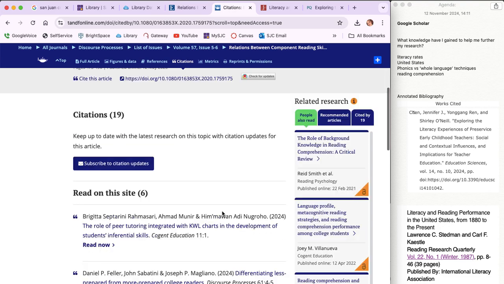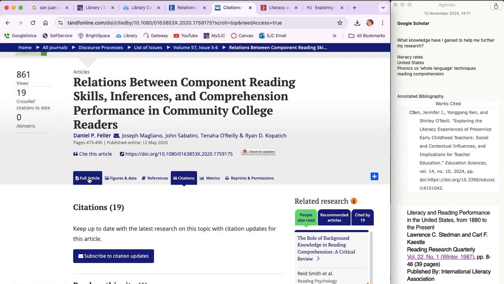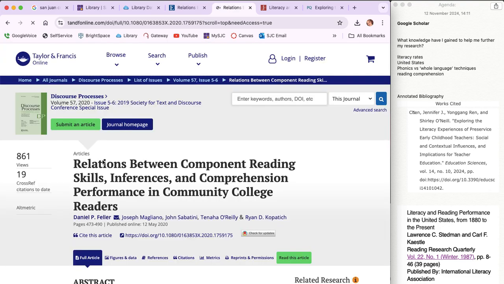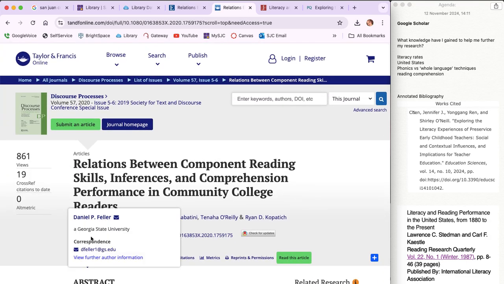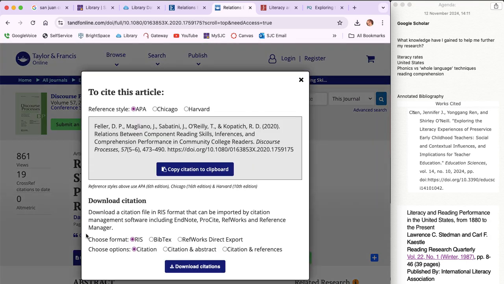Let's see. I don't know what all it has right there for citations, but let's see if we can find the full article. Oh, there it was. I clicked the wrong spot. I needed cite this article. And then that's going to help you send it to me. So if you do this, it actually doesn't even give MLA as an option, but if you copy and paste that and send it to me, then I can help you find it.